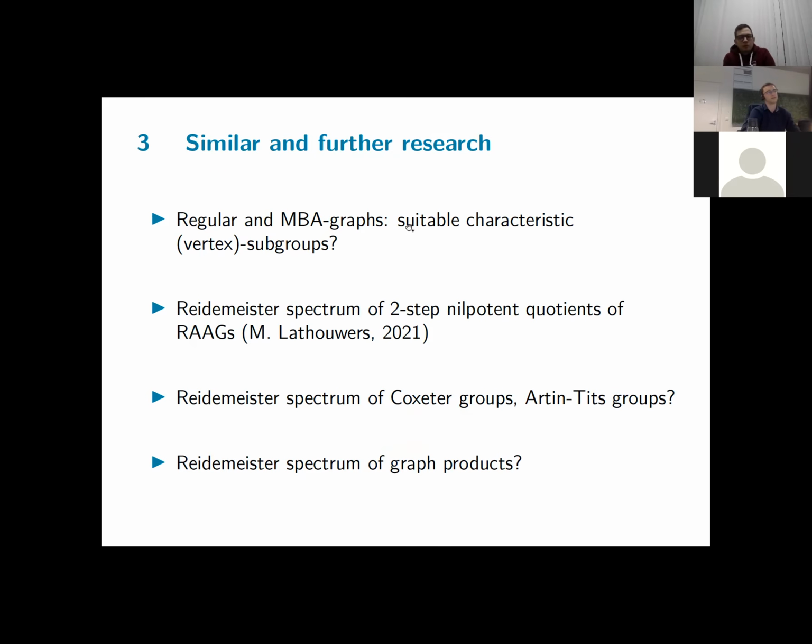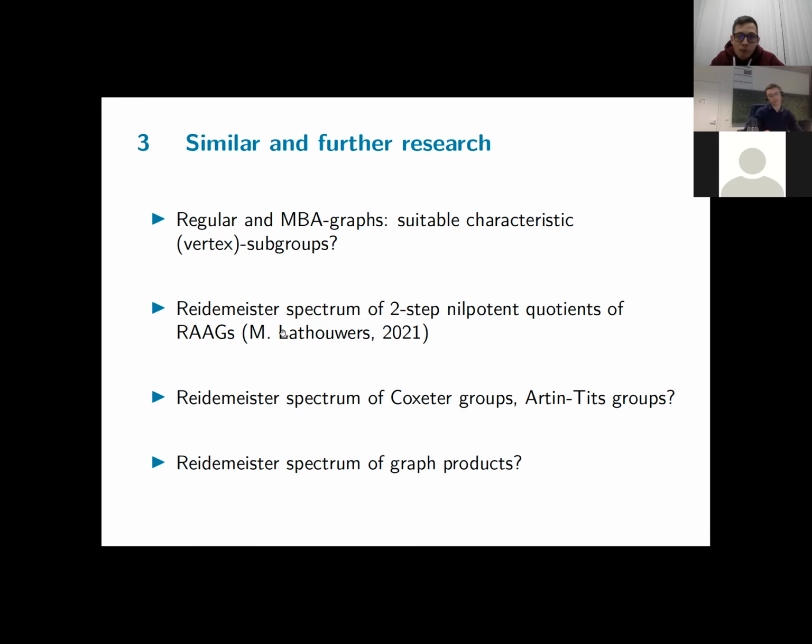My hope is that we can find suitable characteristic subgroups to go in the same fashion, even characteristic vertex subgroups as we did for max biabelian graphs. But especially for the latter type, the first step would be to see if we can exploit more structure from this max biabelian condition. So if anyone is looking for a new research topic, I could say go nuts on the MBA graphs if you want. So this for further research and similar research.